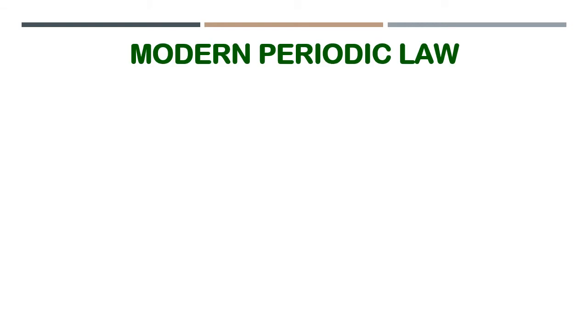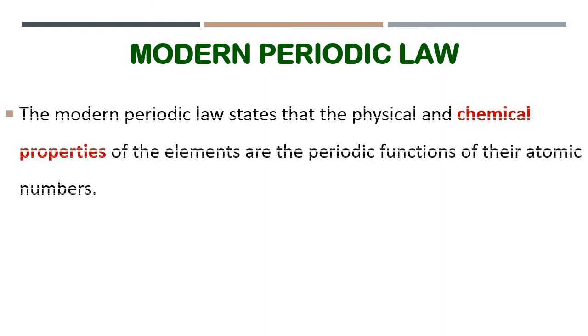This is our modern periodic law given by Moseley and team. The law says like this: the modern periodic law states that the physical and chemical properties of the elements are periodic functions of their atomic numbers. Mendeleev said functions of their atomic masses, but Moseley says functions of their atomic numbers. What is the change? The change is from atomic mass to atomic number, because atomic number is the most important compared to atomic mass. Why? We will discuss today only.